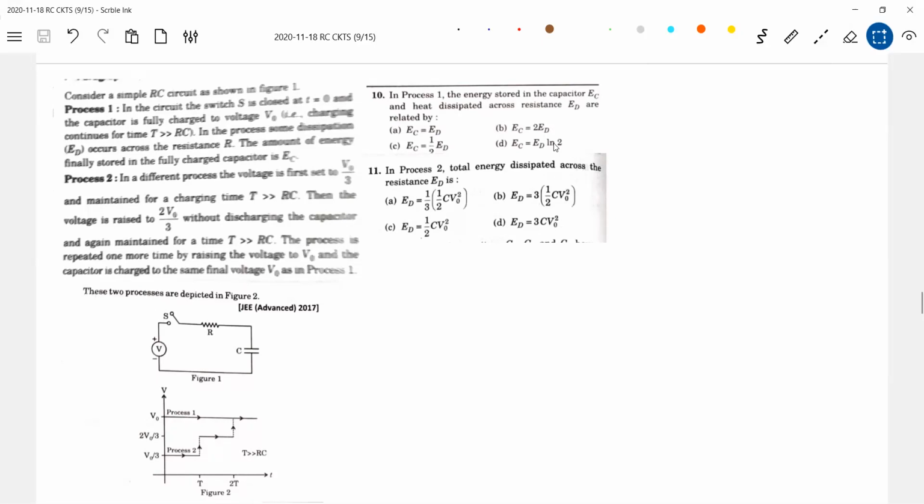The two processes are depicted, process 1 and process 2. Okay, first in the first circuit, in process 1, the energy stored in capacitor EC and the energy dissipated across resistance ED are related. Looking at figure 1, the capacitor will get charged to potential V0. Then half of the energy will be dissipated, and the remaining will be stored by the capacitor.